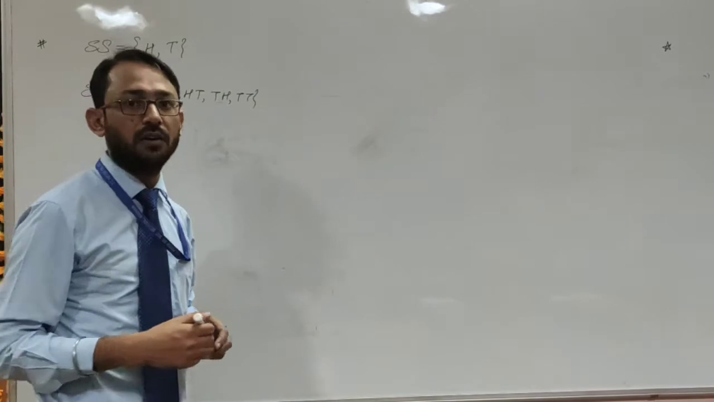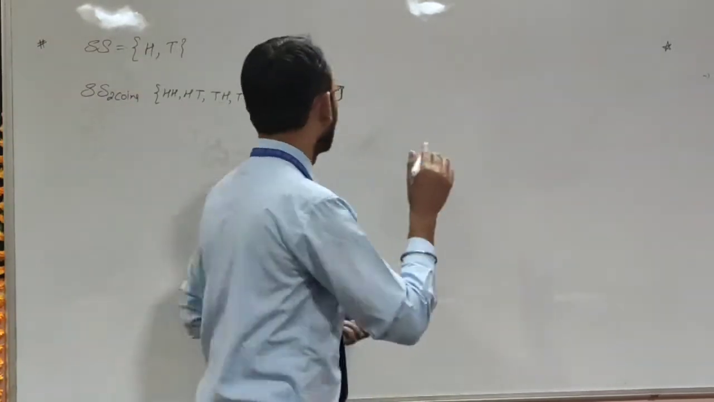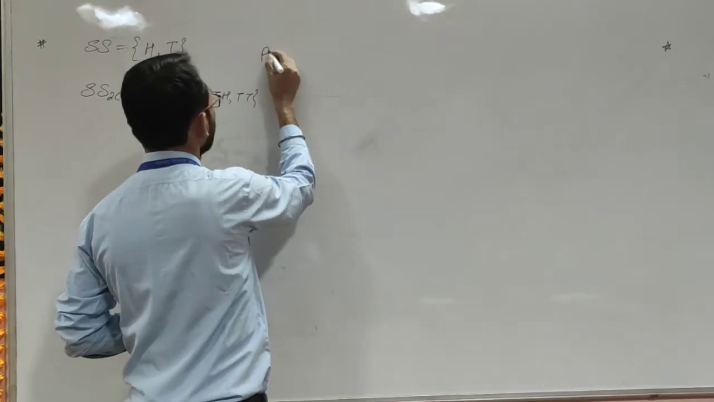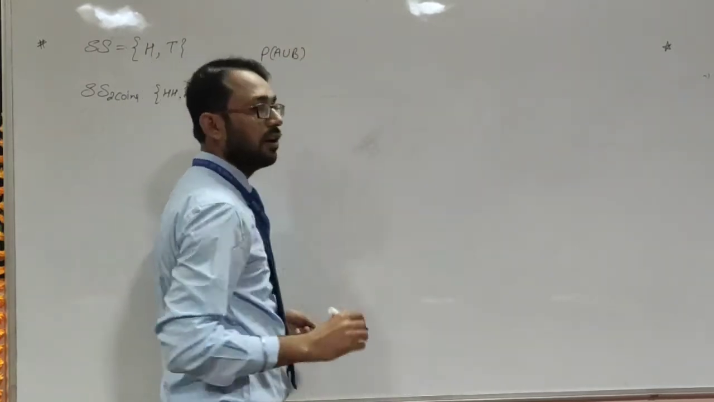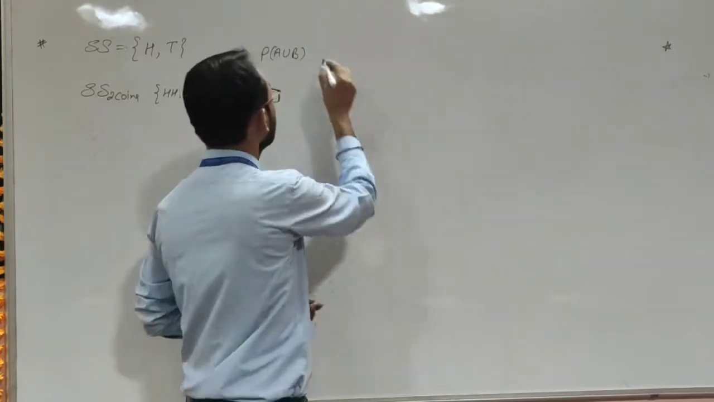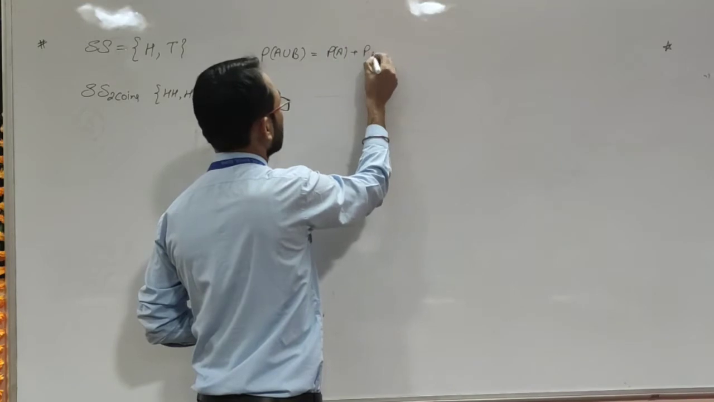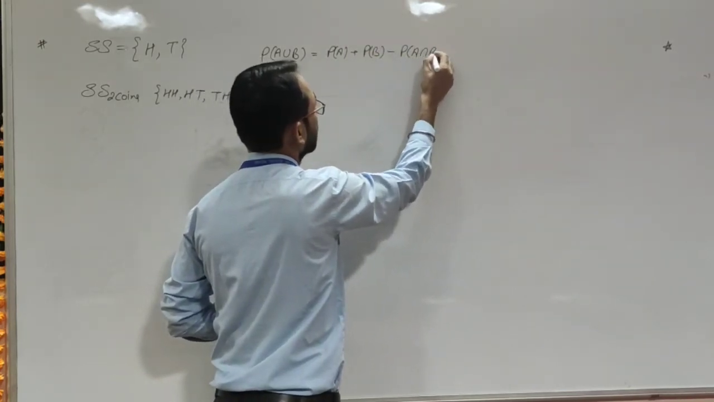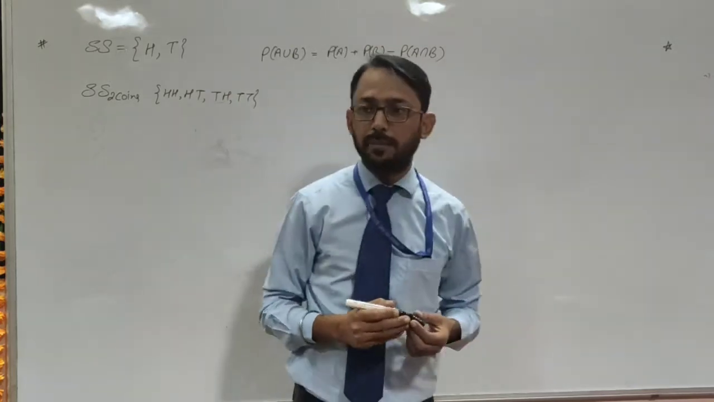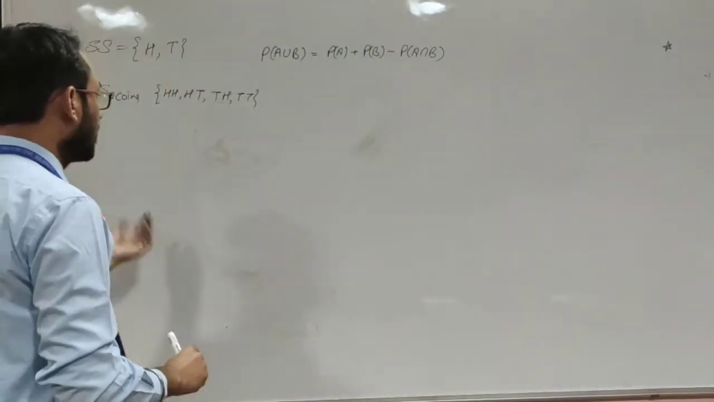Yes, one formula of class 11th we must remember, as I am going to use it too much in this class. Probability of A union B is equal to probability of A plus probability of B minus probability of A intersection B. Hope you remember this and we are going to use this in the coming days.